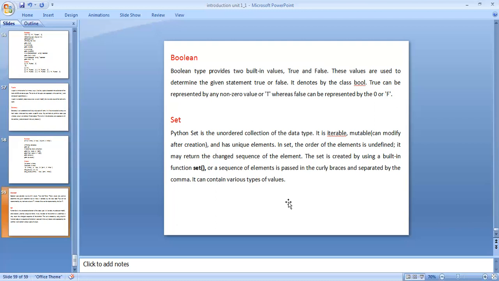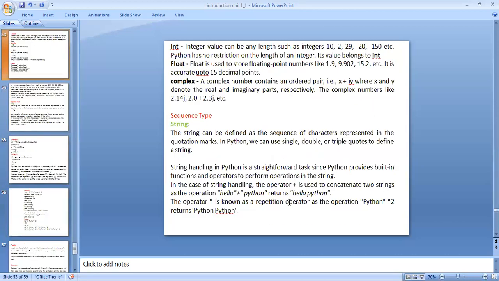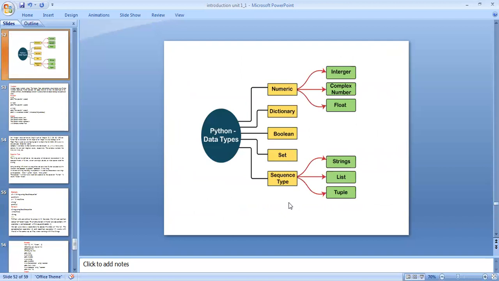This is the data types in Python programming. Totally 5 standard data types: numbers, dictionary, Boolean, set, sequence type. This is the Python data types.